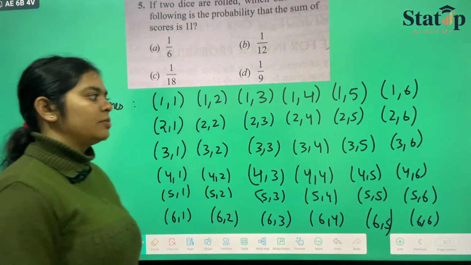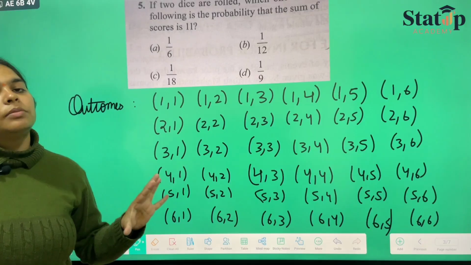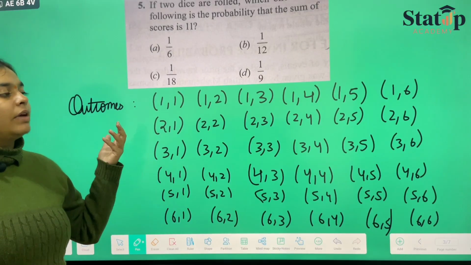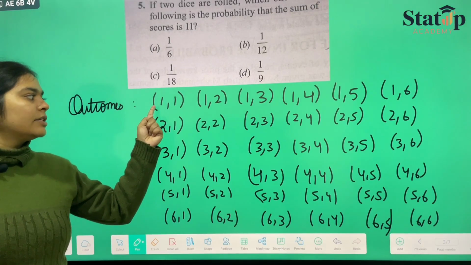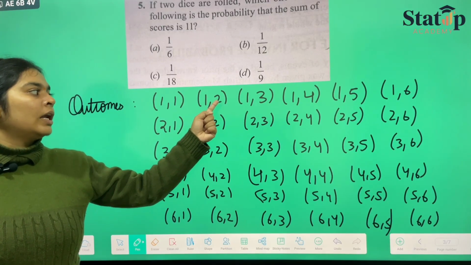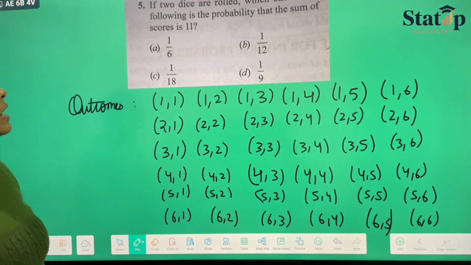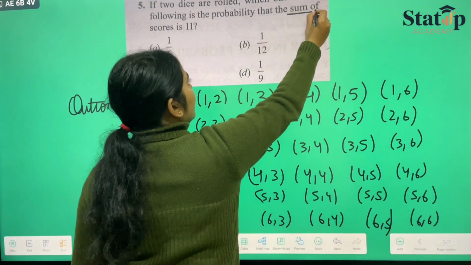I hope that you must be knowing how I have done it. I've just taken the total number of outcomes that can possibly occur when we roll two dice. If one dice has 1, then the second also has 1. If one dice has 1, then the second one has 2, and all those things. Now they have asked you that the sum of the scores is 11.